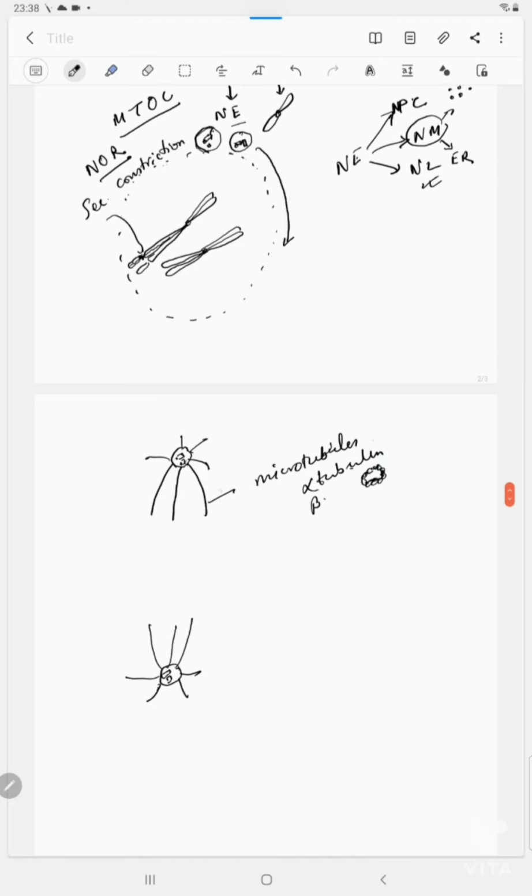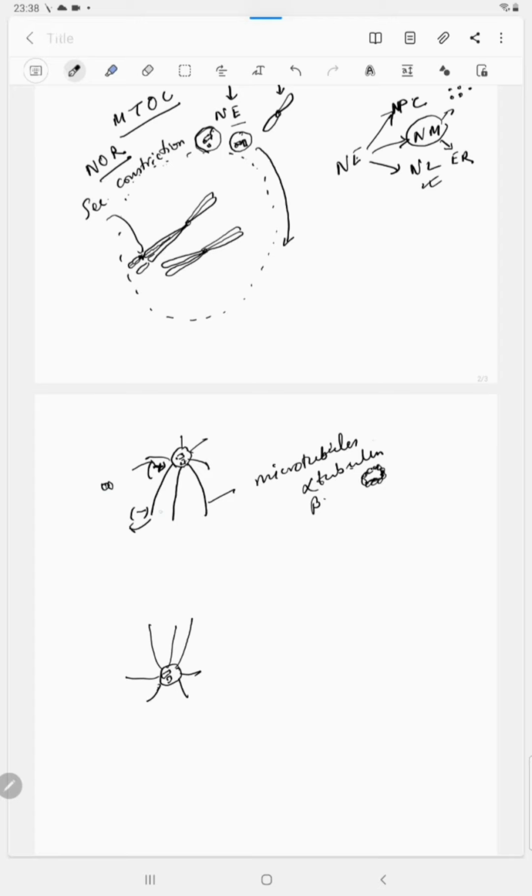This end of the spindle is the minus end, and this end is the plus end normally, but it may change. Here the microtubules are getting shortened by the removal of alpha and beta tubulin. Here it is growing further by the addition of alpha and beta tubulin dimers. This is what happens at the poles.